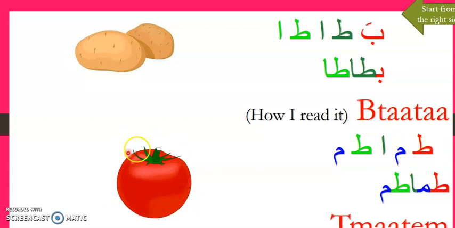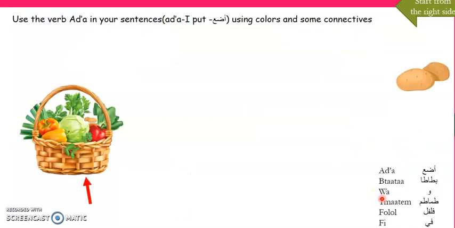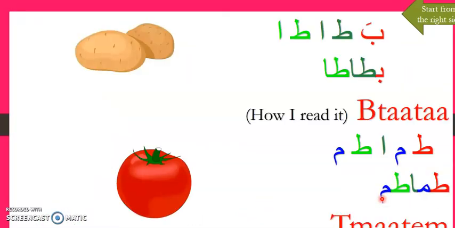And this vegetable's name is طماطم. Say with me again. طماطم. ممتاز. Can you say this sound now? بطاطا. أحسنت. And here, طماطم. ممتاز.